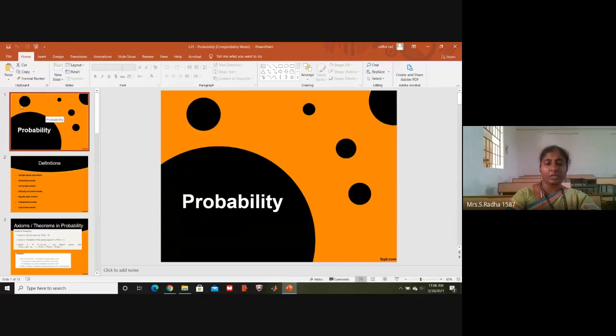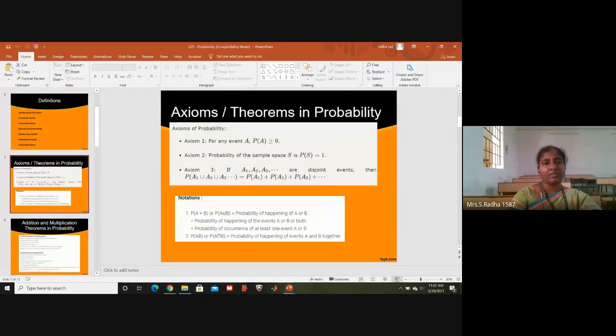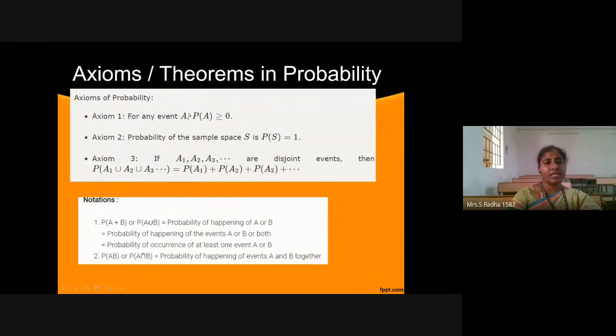In the probability topic, these are the terminology we should be familiar with. And here we are going with the event. A is an event and S is the sample space, and S contains all the events put together. Any number of events may be there. They are disjoint events, and each one will have a probability.